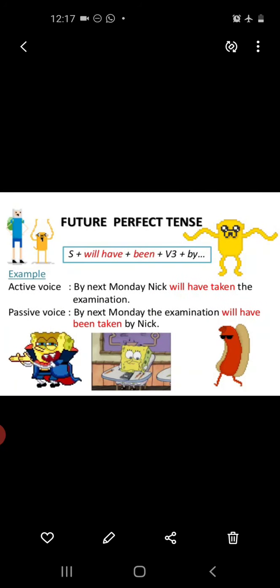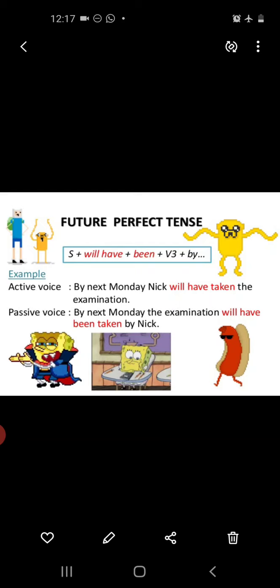Now have a look at the future perfect tense. Guys, as you all know, in future perfect tense we use will or shall plus have. Okay, but to make passive voice we will add be and been also. So what will be the structure? Just have a look. Subject plus will have plus been plus third form of the verb plus by and then object. Have a look at the example.